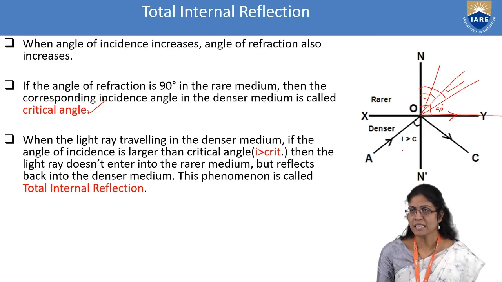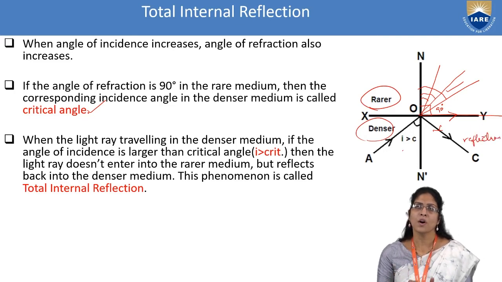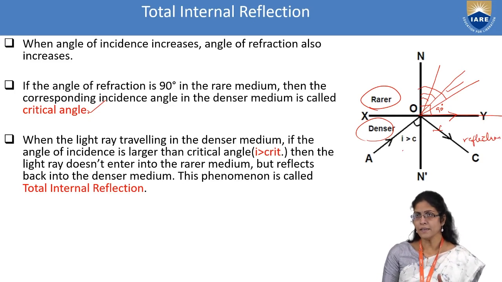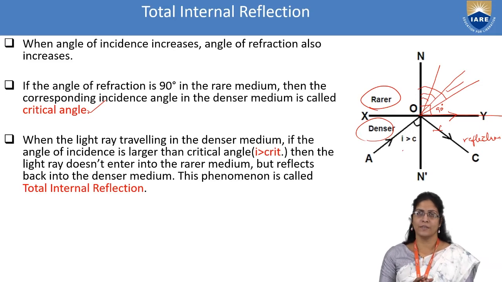It doesn't enter the rarer medium, but remains in the denser medium itself, and this is known as reflection. So beyond the critical angle, the light ray will never refract, but will enter a new phenomenon known as reflection.